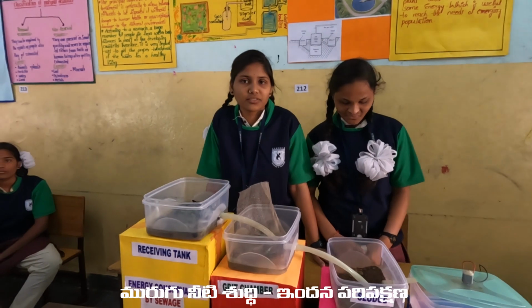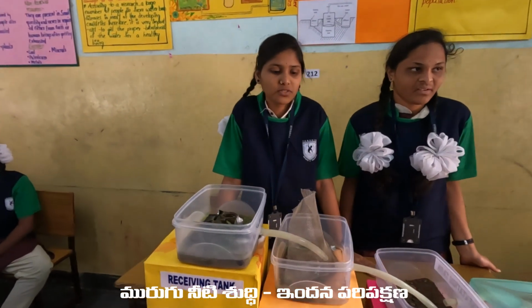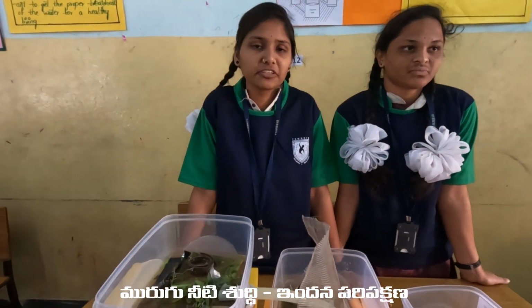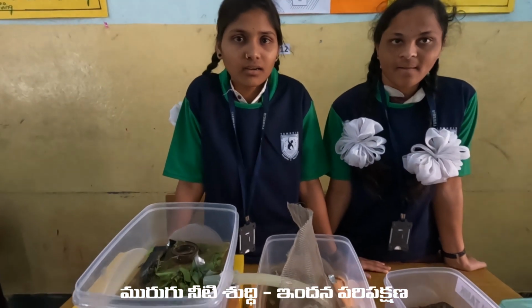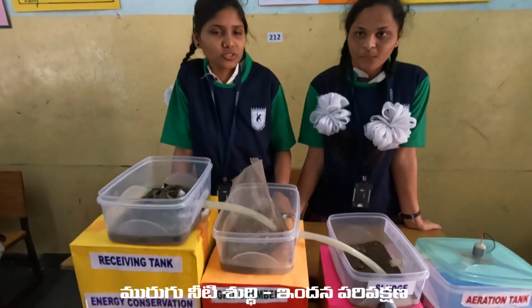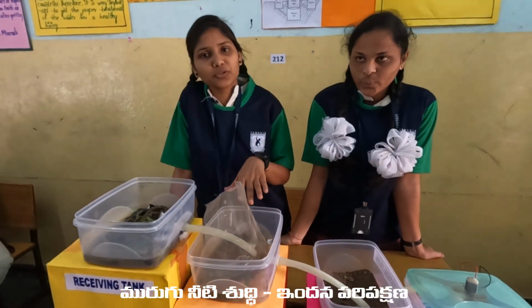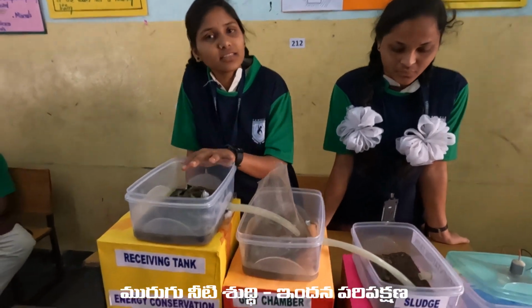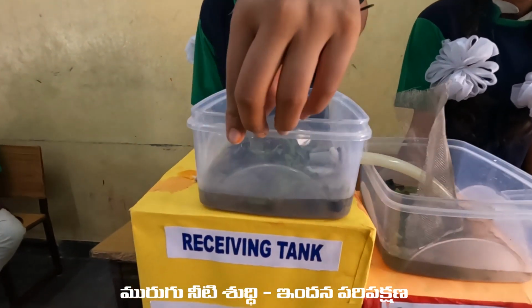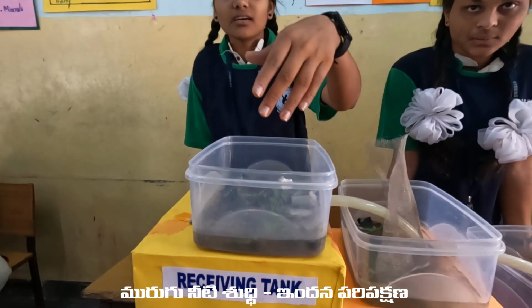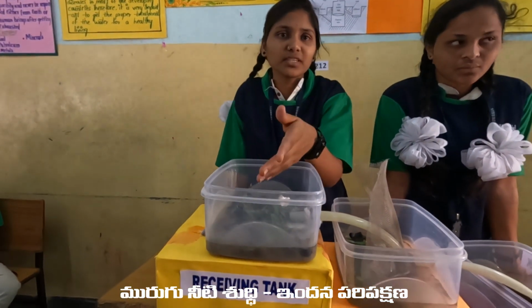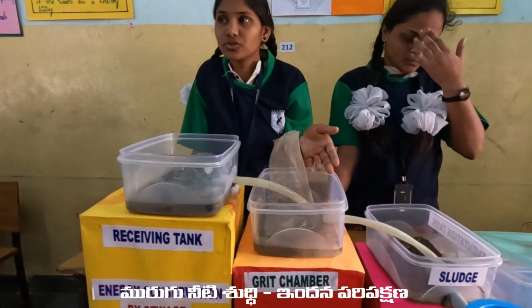In sewage, there are so many harmful organisms. To purify them, we should treat it, and then dispose it to rivers. There are so many steps. First step, the sewage water is collected into this receiving tank. From this tank, the water moves to the next tank.